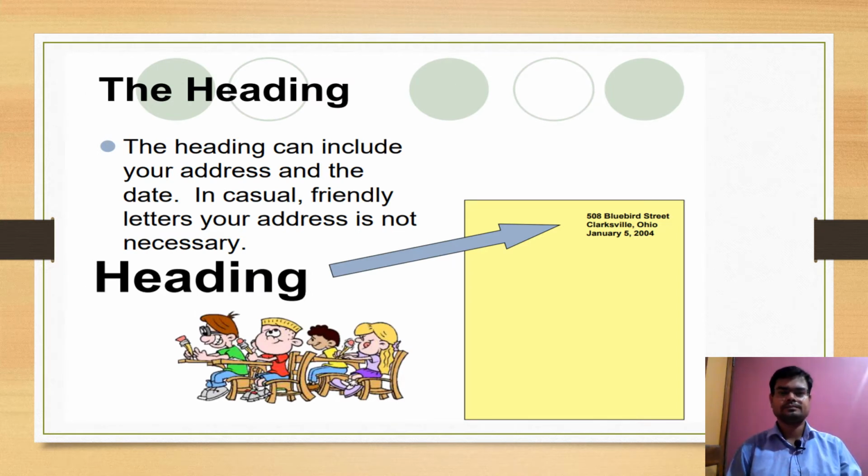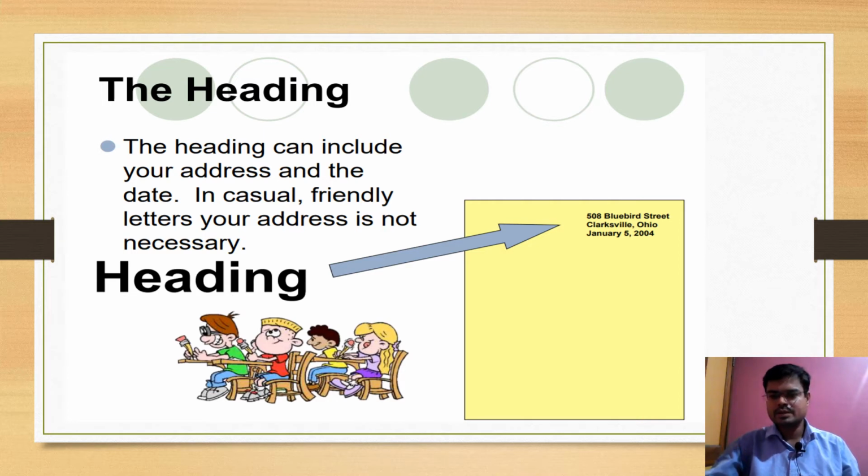Heading means what? The heading can include your address and the date. In casual friendly letters your address is not necessary. Here you can write your address. In friendly letters sometimes you should not write the address, because the person we are writing to is familiar to us and we are familiar to him. So it's not necessary that you write an address.